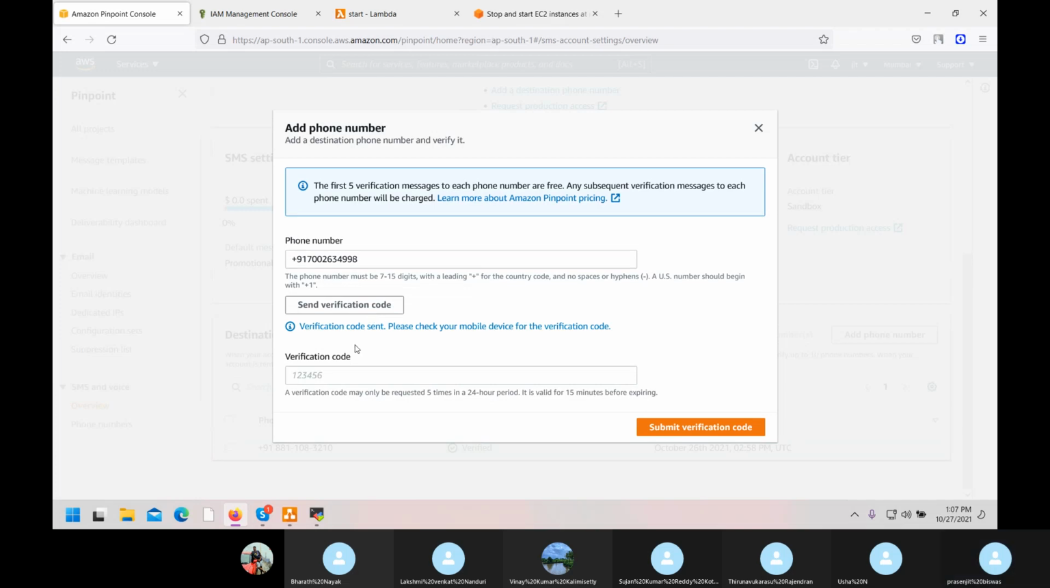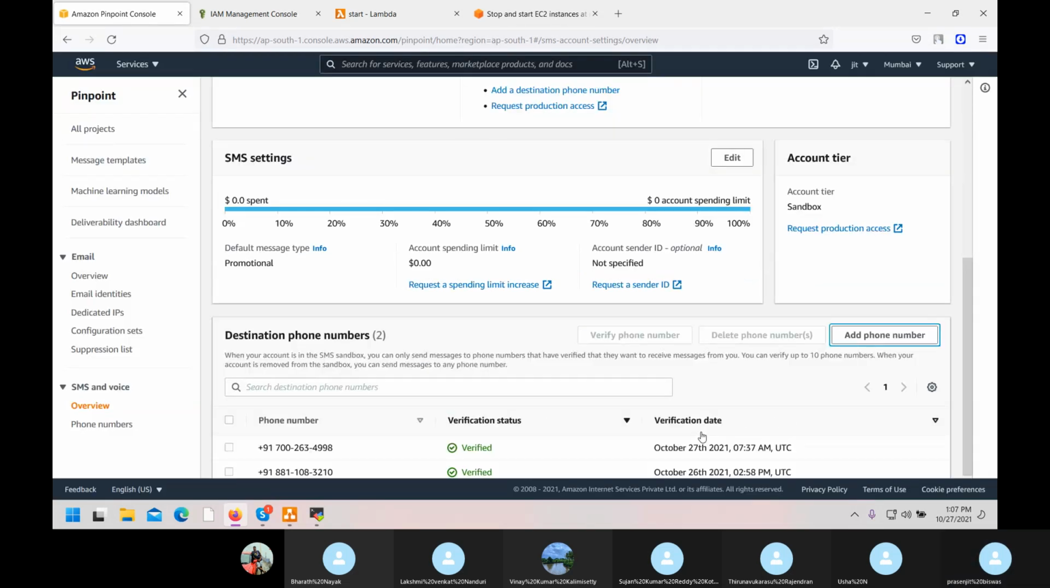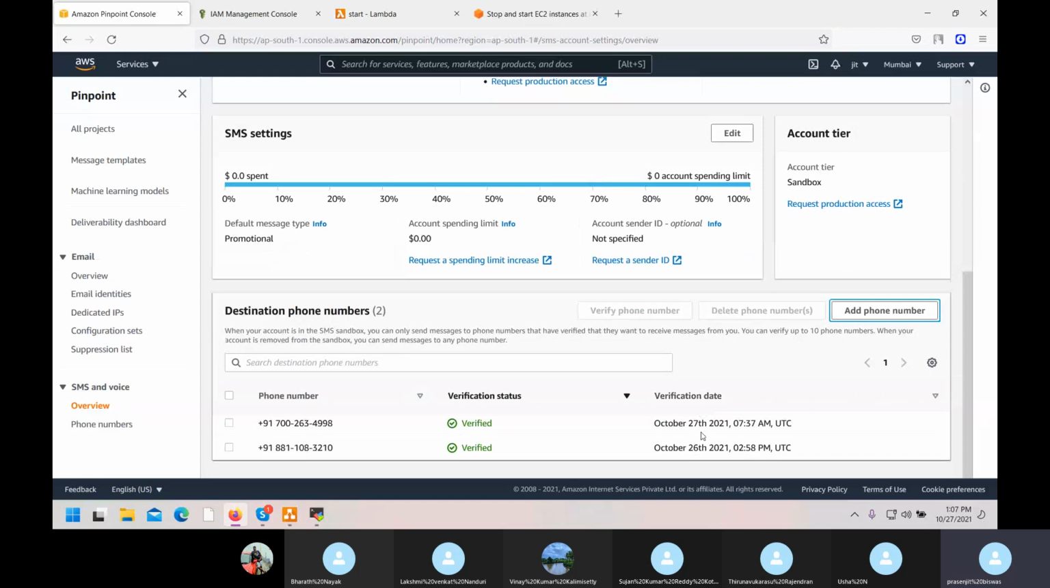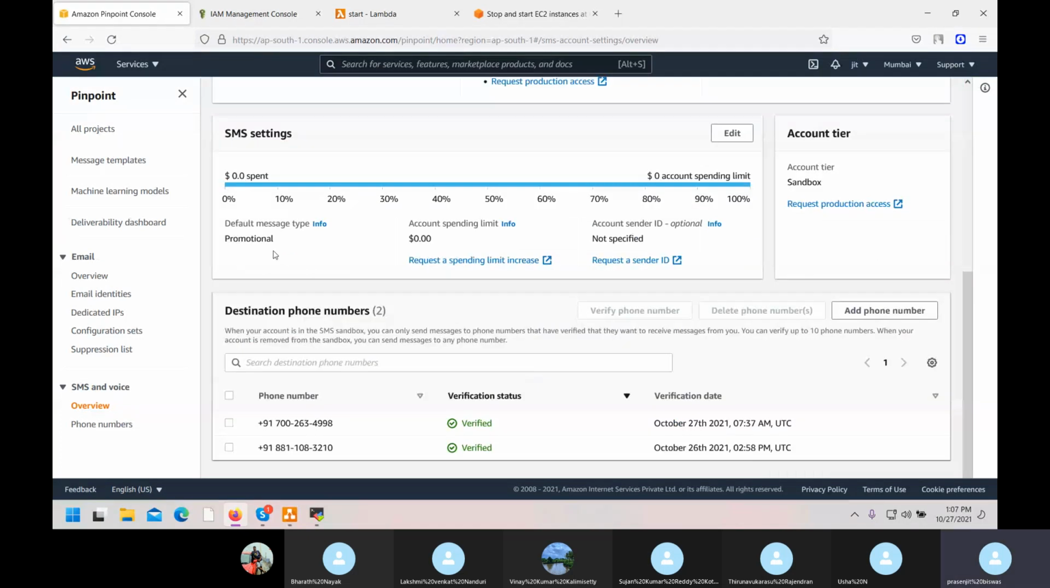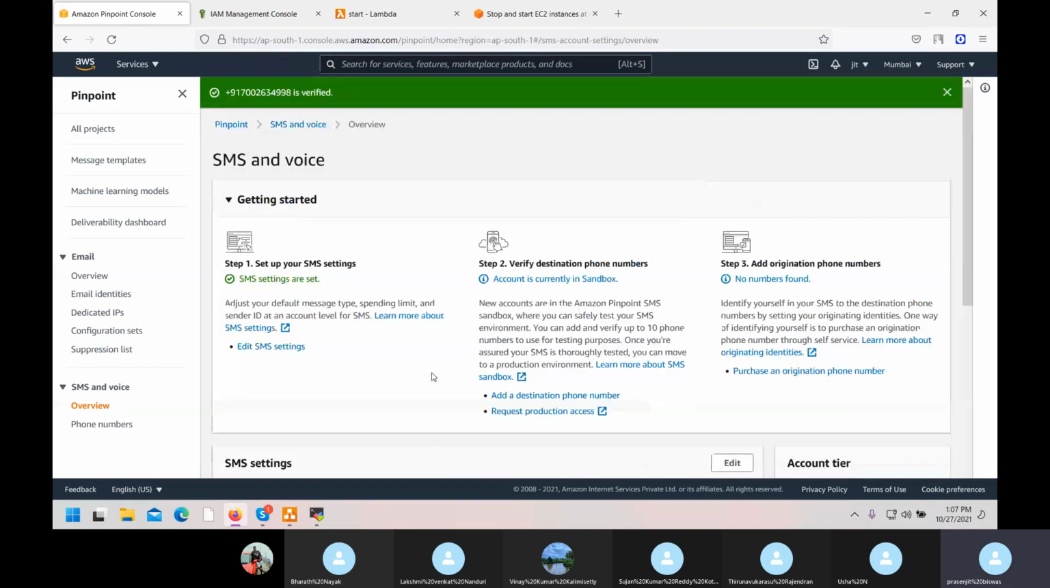I got 91026. Then submit verification. So it is verified. Okay. Here also you have to do the same way. You have to scroll down to SMS settings, destination phone number, give your number here. You will get a verification message also. Once this is done, come back.